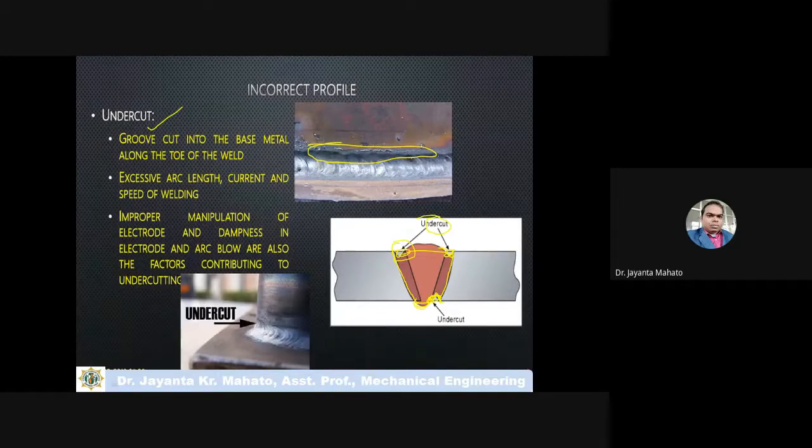It was not filled properly. It should have been completely filled like this, but it was not filled. Just see, this one is the undercut, meaning this portion is not filled properly. Actually you have to fill it like that, it should have been a 45 degree angle, but this was not filled. So this is called undercut. Groove cut into the base metal along the toe, the same thing is written here.